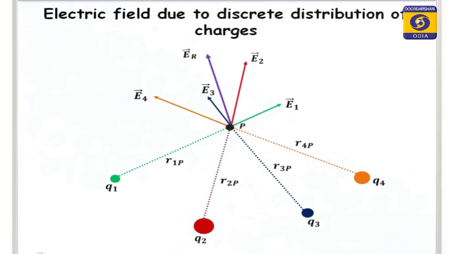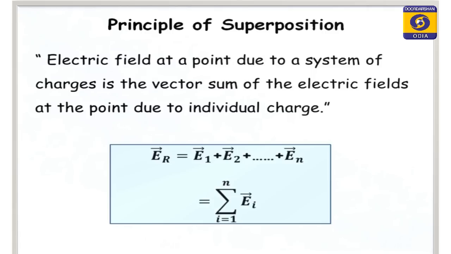So, what is the resultant electric field? By using the principle of superposition. Let us see what the principle of superposition says. The principle of superposition says the electric field at a point due to a system of charges is the vector sum of the electric fields at the point due to individual charges.